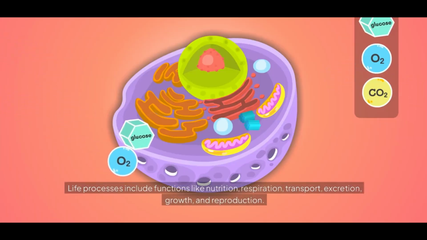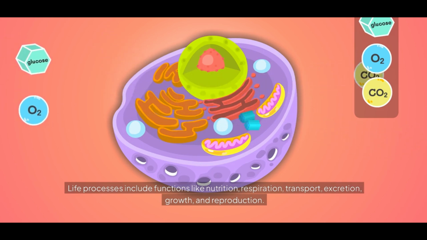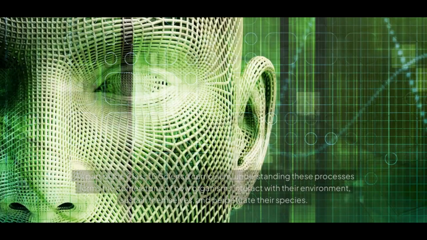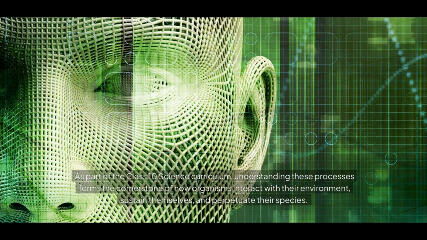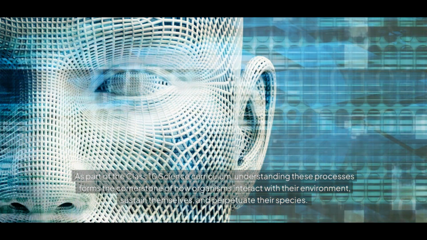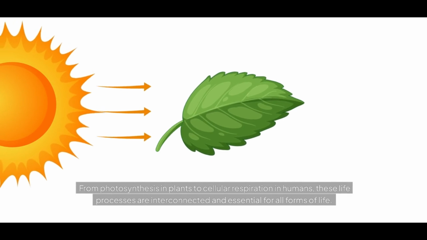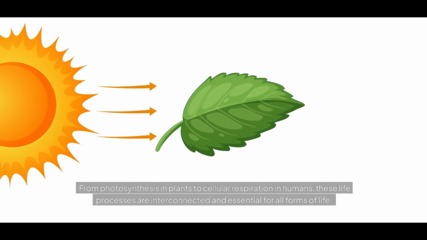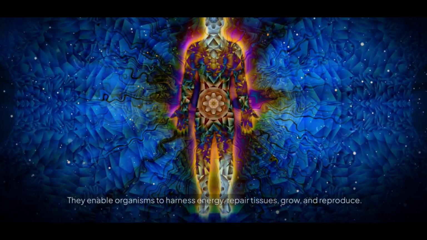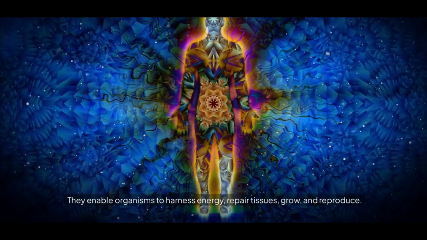Life processes include functions like nutrition, respiration, transport, excretion, growth, and reproduction. As part of the Class 10 science curriculum, understanding these processes forms the cornerstone of how organisms interact with their environment, sustain themselves, and perpetuate their species. From photosynthesis in plants to cellular respiration in humans, these life processes are interconnected and essential for all forms of life. They enable organisms to harness energy, repair tissues, grow, and reproduce.